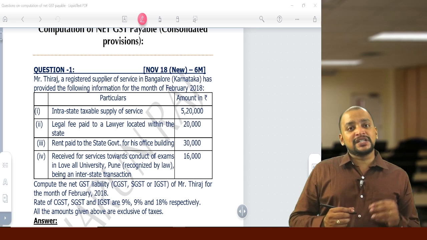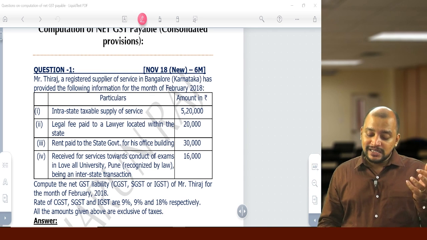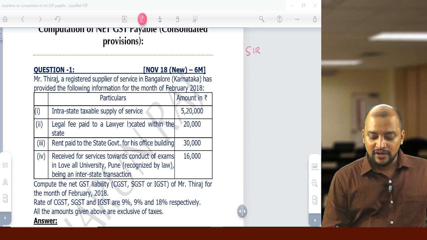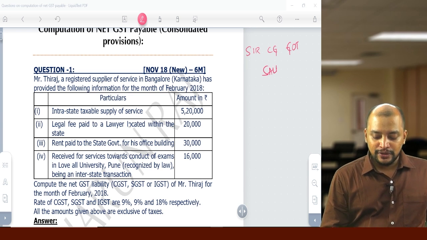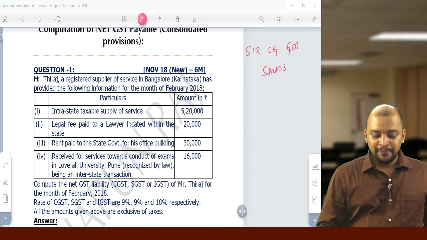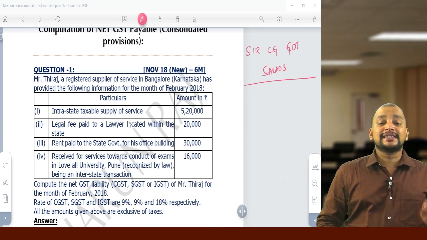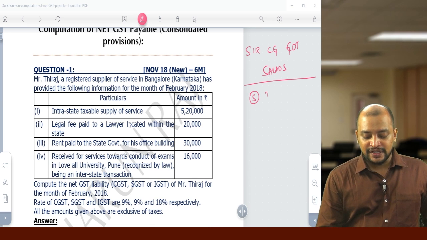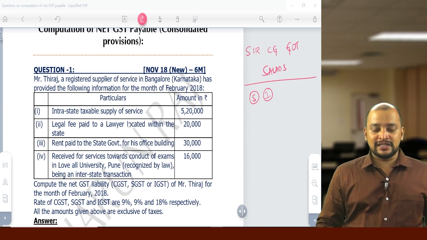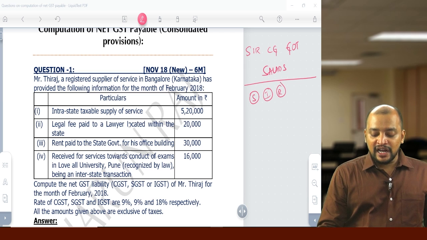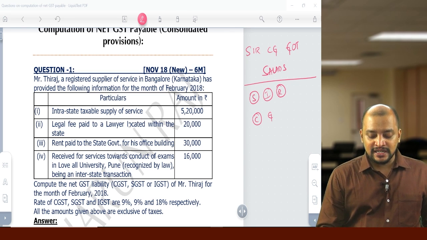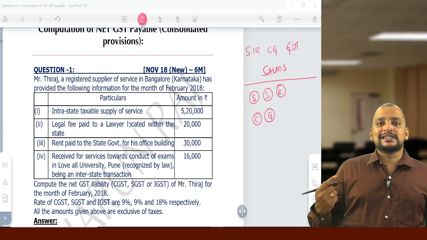That list of services which are covered under RCM, we can easily remember with a keyword: Sir CG got salads. Sir CG got salads. With this keyword you can remember. What is that? S for security lending services, and I for import of services, and R for renting of motor vehicles, then C for copyright services, G for GTA services.